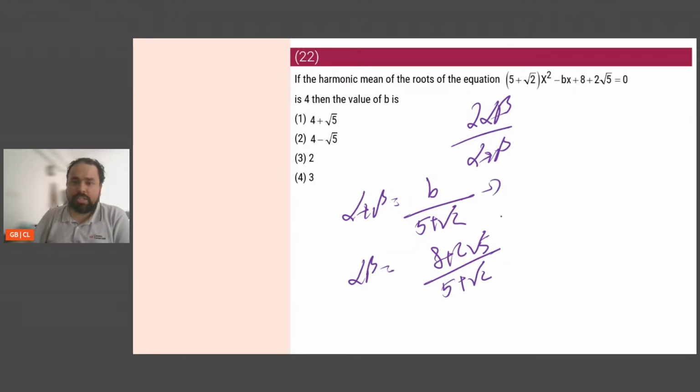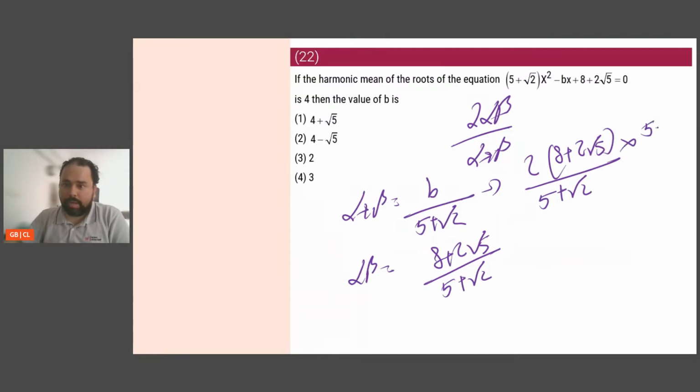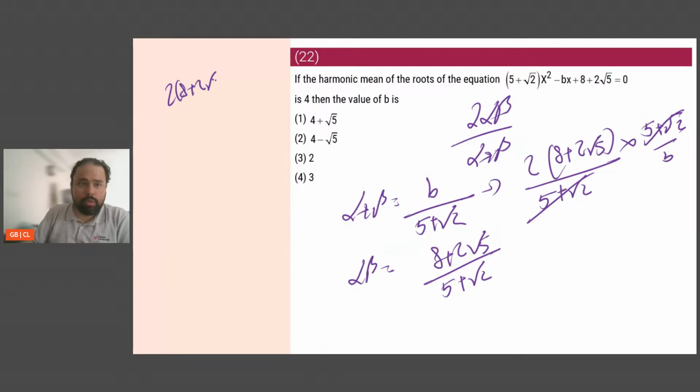Now, if I want to find the answer, it is 2 alpha beta, which is 2 into 8 plus 2 root 5 divided by 5 plus root 2. So that is 2 alpha beta divided by alpha plus beta, which means multiply by 5 plus root 2 by b. Okay, 5 plus root 2 cancels with 5 plus root 2. So I have 2 into 8 plus 2 root 5 by b, which is equal to 4.